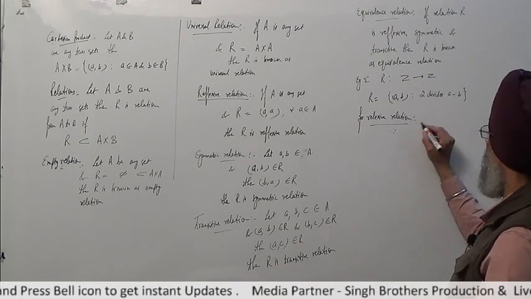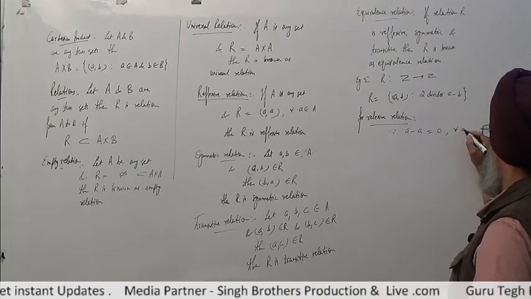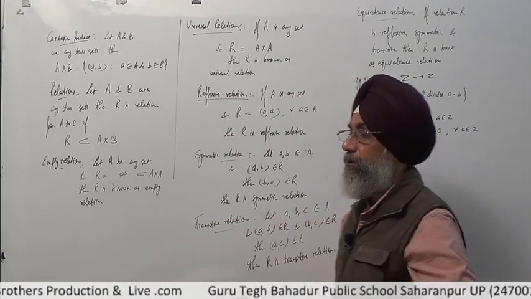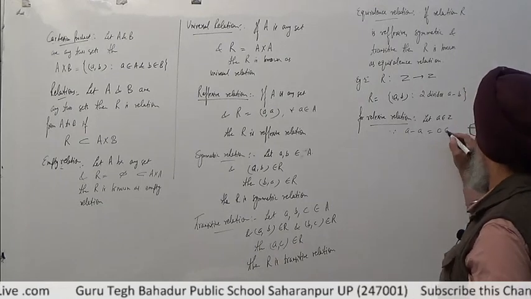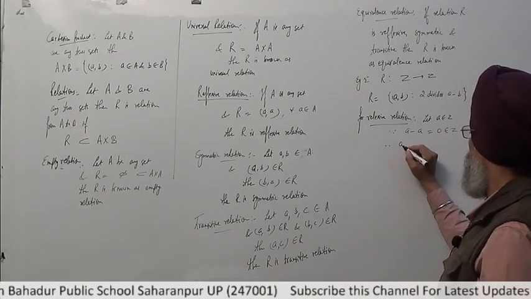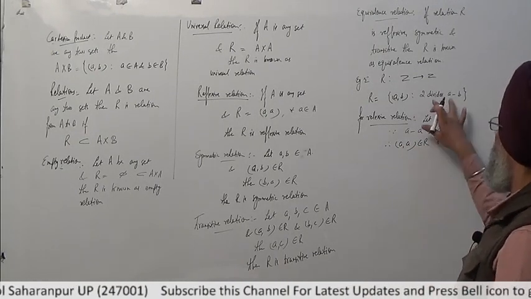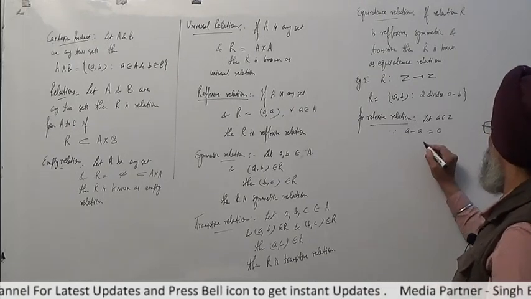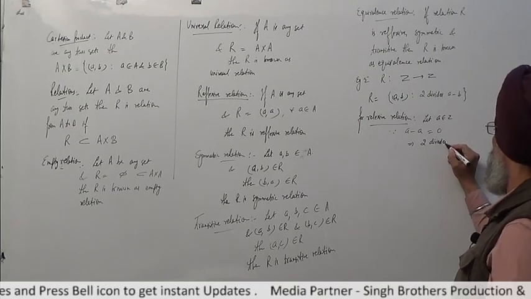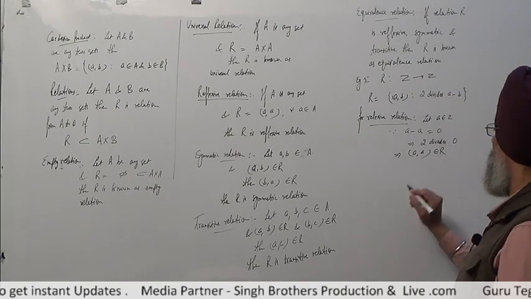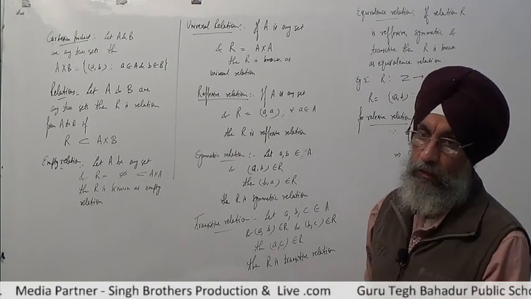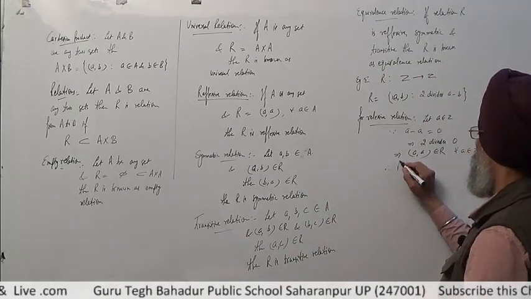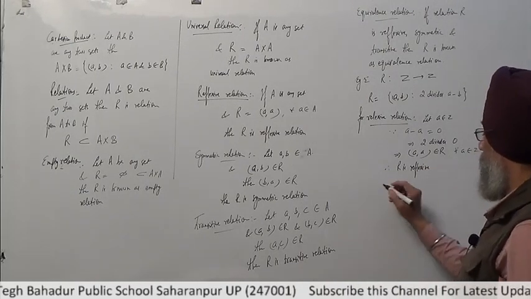Since if we take a minus a, it is 0 for all a belongs to Z. Let a belong to Z, some element that is an integer. If you subtract any integer from itself, the answer is 0, and 0 is an integer. Therefore (a, a) belongs to R for all a belongs to Z. We have satisfied the relation 2 divides a minus b, and 0 is an integer which 2 divides. Since 2 divides 0, it implies (a, a) belongs to R for all a belongs to Z. So R is reflexive.